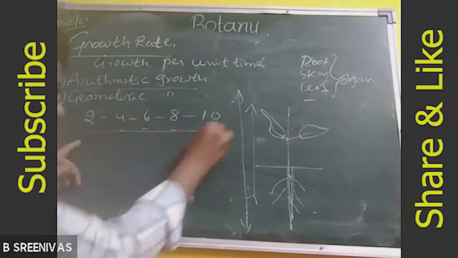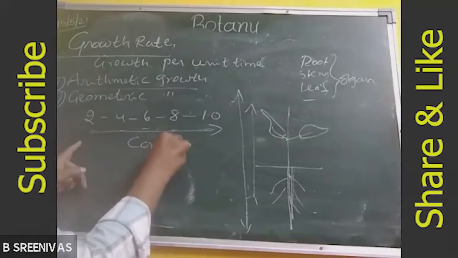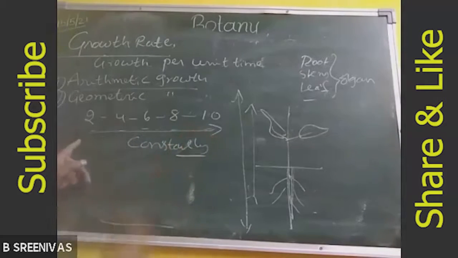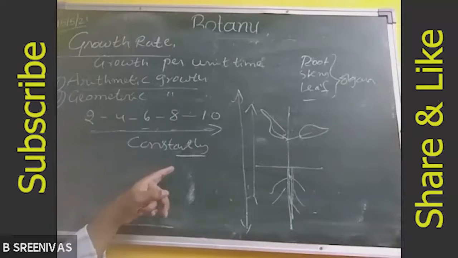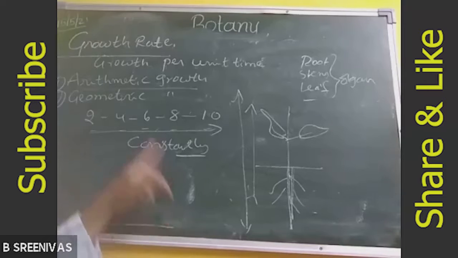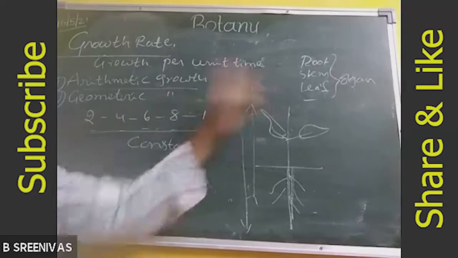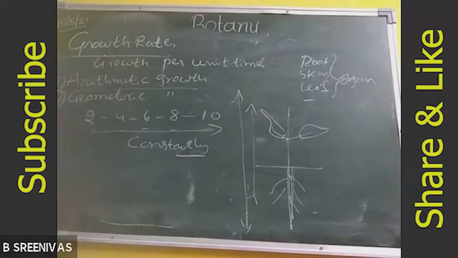So constantly, the organism is being increased in its size. That constant growth of an organism is called arithmetic growth.